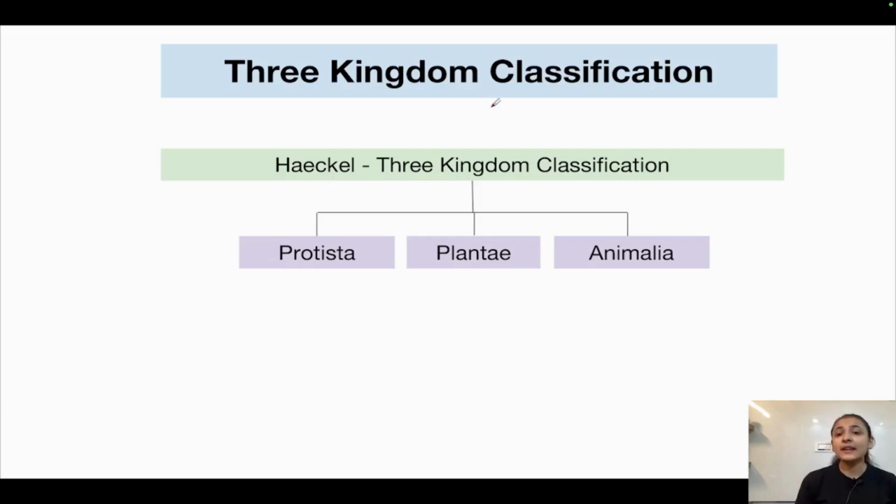Then came the three kingdom classification system, which was given by the scientist Haeckel. He divided organisms into three kingdoms: Protista, Plantae, and Animalia. He included all the unicellular organisms into the kingdom Protista. So he went one step ahead. He took out all the unicellular organisms from these kingdoms and put them under kingdom Protista. So one problem is solved now.